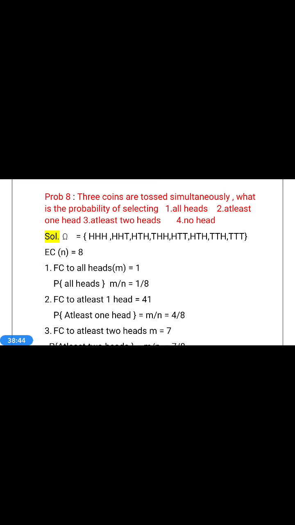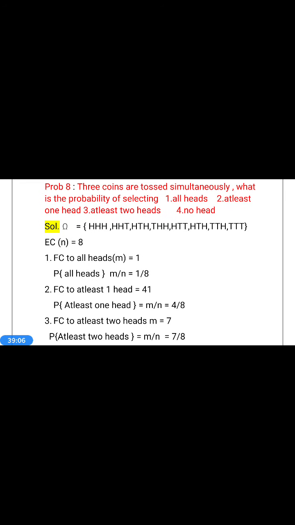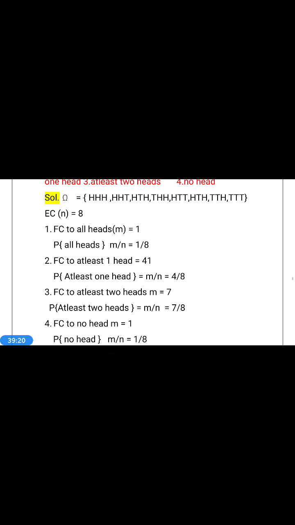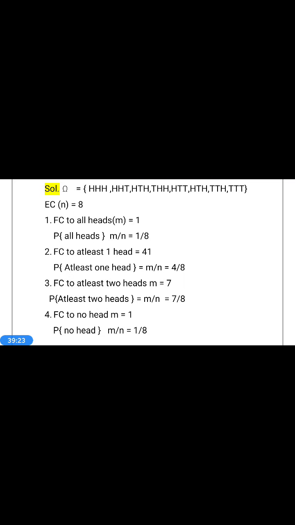In single coin, how many events do we have? 2 events. In 2 coin tossing, 4 events. That's why 2 square. In 3 coin tossing, we have 8 events, 2 cube. So, similarly, if we have to toss n coins simultaneously, then we have 2 power n exhaustive events. So, in our present problem, the exhaustive events are omega is equal to the set HHH, HHT, HTH, THH, HTT, THT, TTH, and TTT. How many exhaustive events do we have? 8 events.